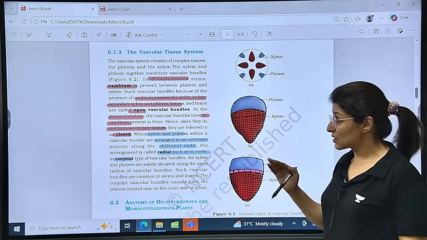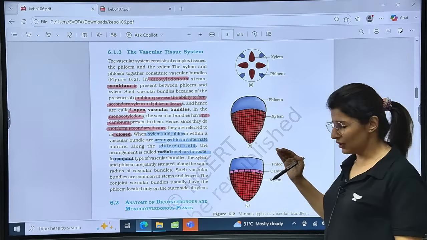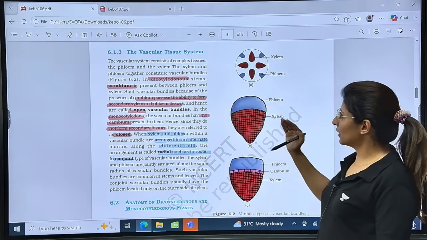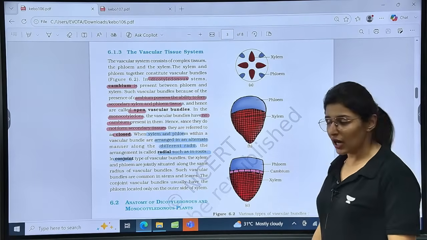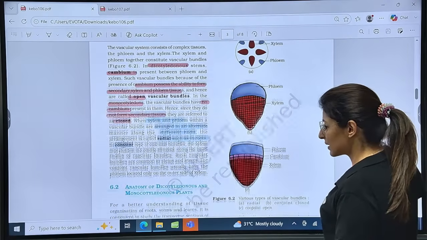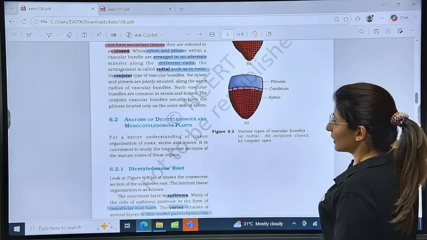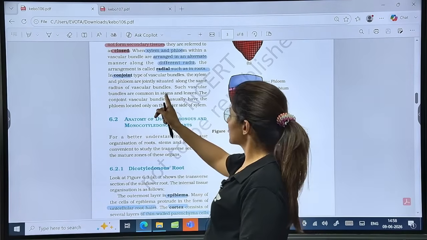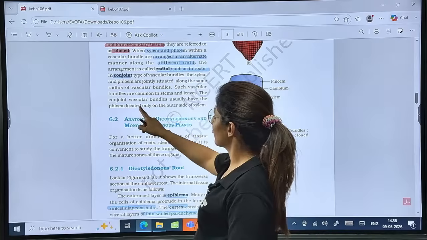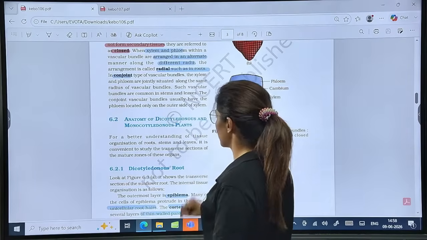Are we clear? So this is conjoint, open, closed, this is radial. Are we clear? Please tell me. Are we clear, guys? So such vascular bundles are common in stem and leaves. Conjoint usually have phloem located on the outer side of xylem.